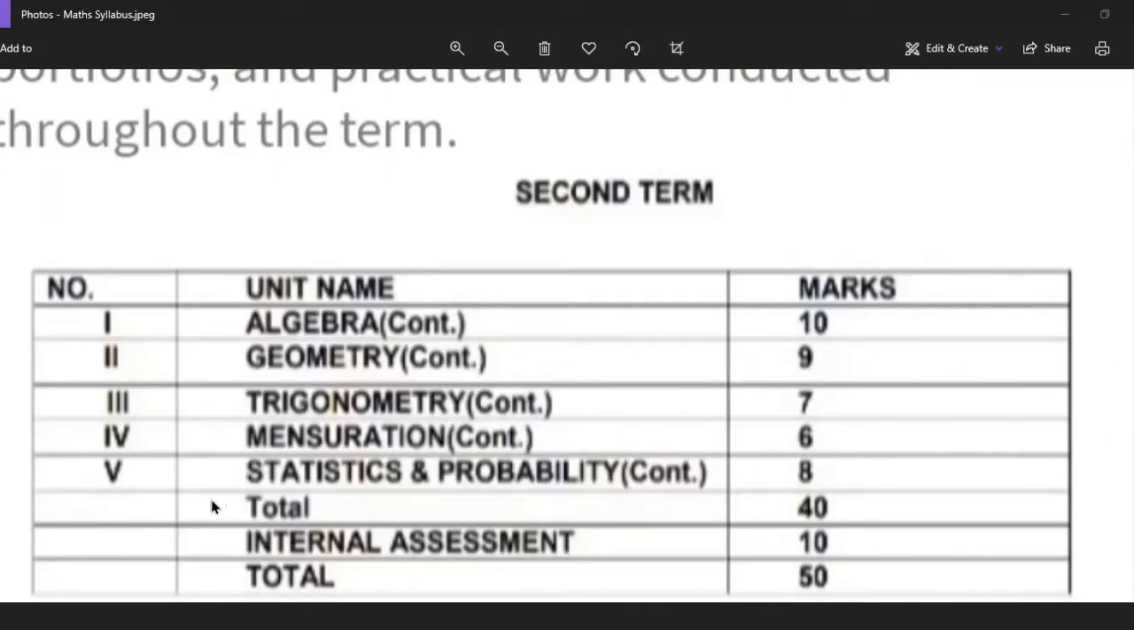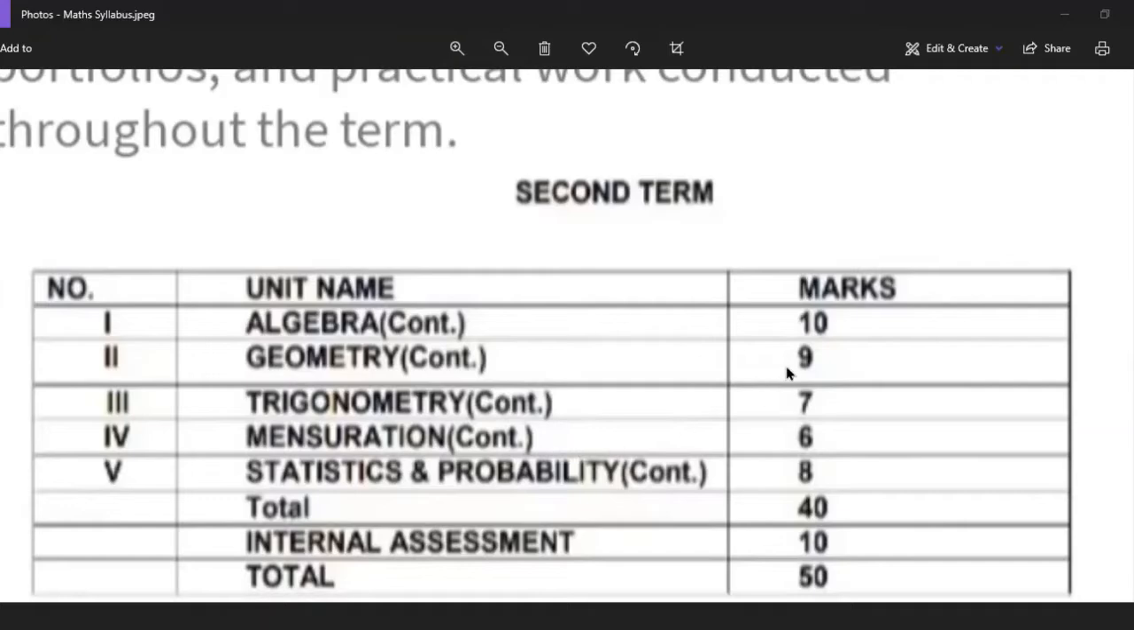You can see, then trigonometry continued from first term. So in applications of trigonometry you will be getting 7 marks. Then mensuration, you will be getting surface areas and volumes. So in that chapter you will be getting total 6 marks. Then statistics and probability. Probability you already got in first term. So now in second term you will be getting statistics, and in statistics you will be getting total 8 marks.